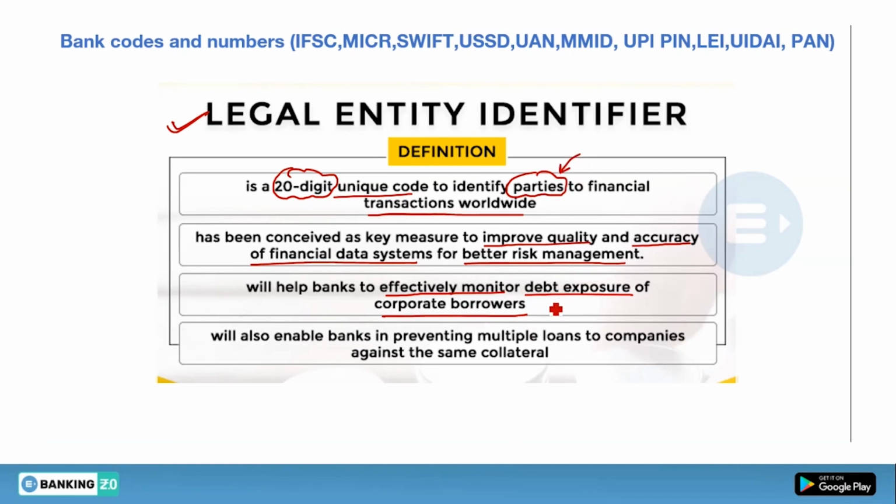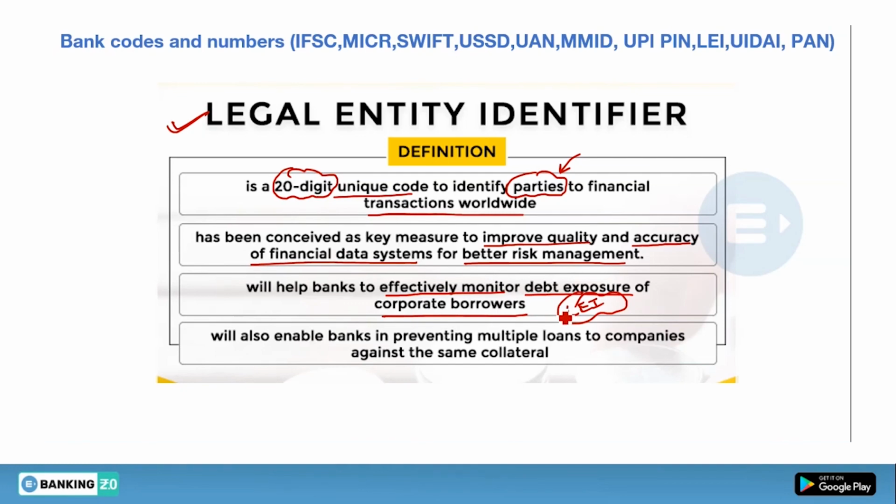By using the LEI, the bank may be able to identify how the corporate borrower is performing regarding loan repayment or how much debt they already have. So that is why LEI is introduced.